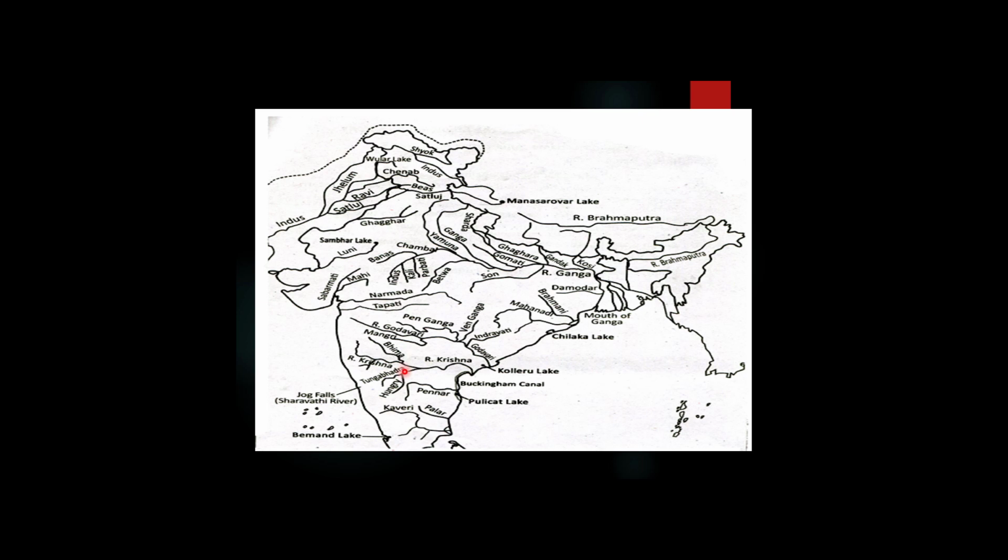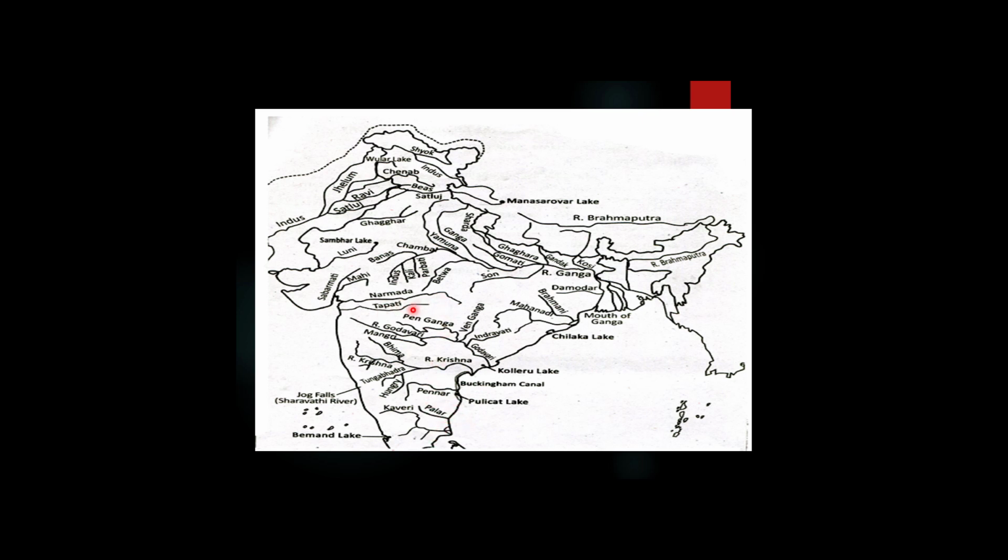You can see here there are various tributaries of the rivers in the peninsular part of India as well as in the Himalayan river system. You can see here river Krishna has its tributary like Bhima, which is joining from the left side. Tungabhadra. This is a small river. Pennar is one of the small rivers which is draining its water in the Bay of Bengal.